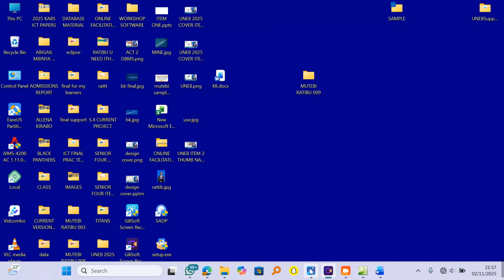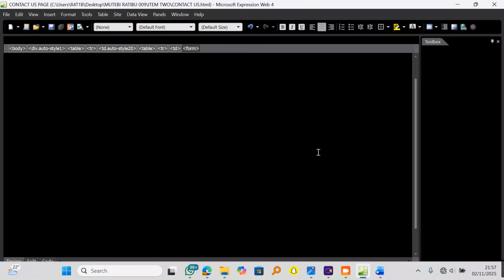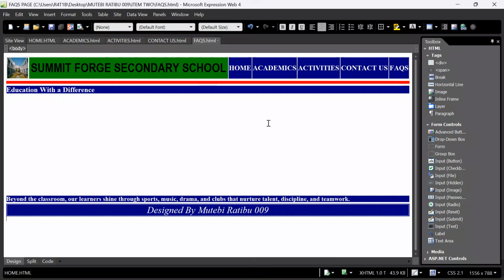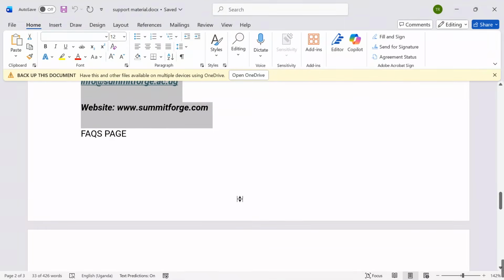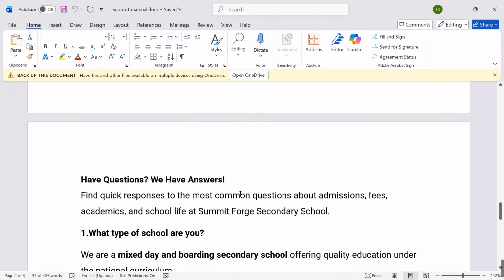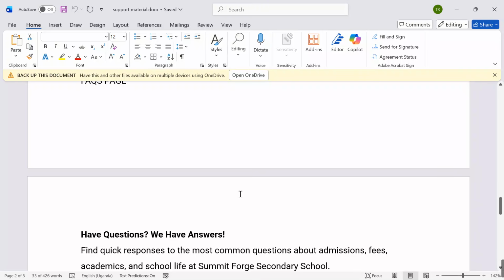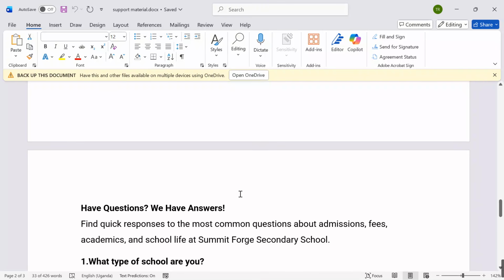So now let's get back to our Expression Web. We are left with the facts page, which we want to roll very fast to see that we get things done and dusted. So I will come over here. Under my facts page, I have some dummy content which I want to use, where I'm saying find, I'm saying have questions, we have answers.